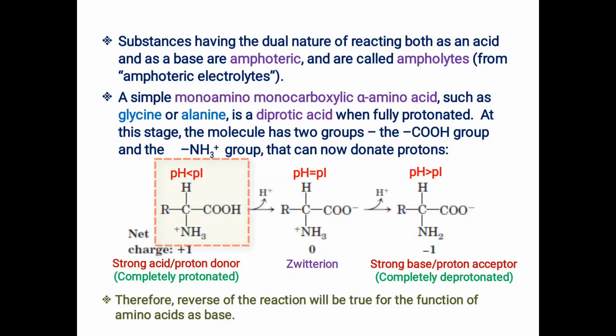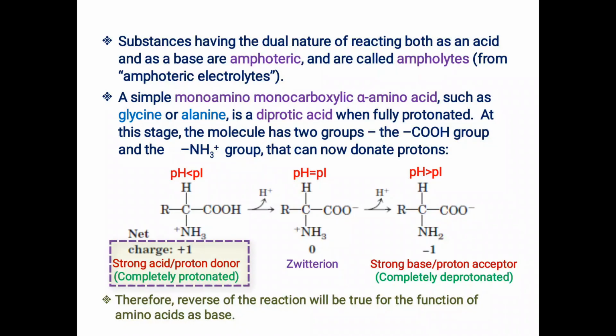Now the leftmost chemical structure represents the completely protonated ionic species of the amino acid, and this occurs when the pH of the solution is below the pI value of that amino acid. In this state, only the amino group is ionized or protonated, and the carboxyl group is not ionized because of its 100% or complete protonation. So both the functional groups of this ionic species are completely protonated.